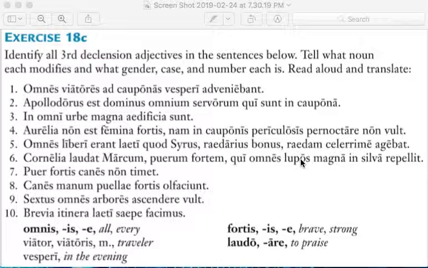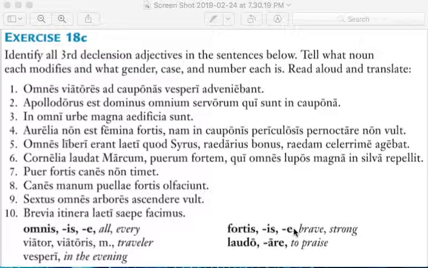Let's see. Identify all third declension adjectives. This is an example of a third declension adjective: omnis, omnis, omne. That's masculine, feminine, and neuter, and that means all or every. Every when it's singular, and all when it's plural. Also, another example would be fortis, fortis, forte.